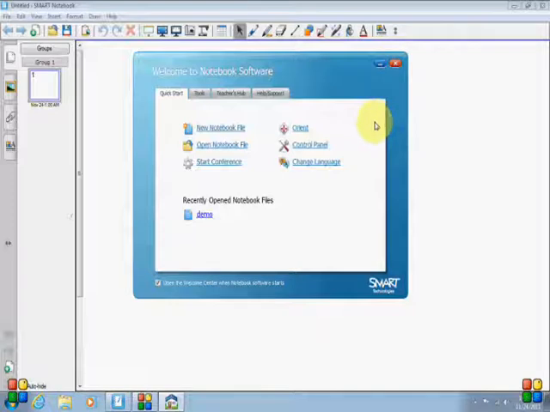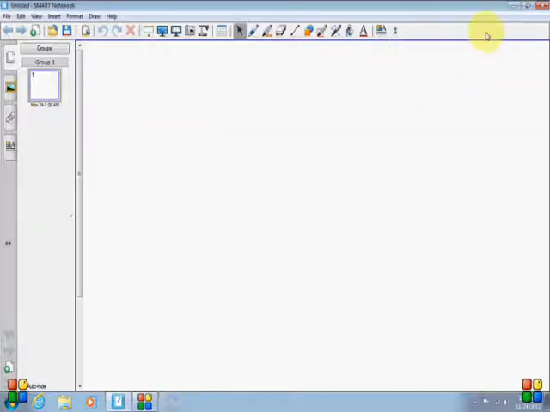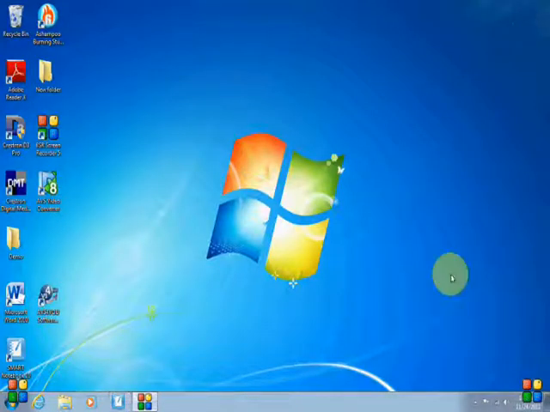You can close this out. You can uncheck this so that when you open this in the future, this will not come up. Recent open notebook files. If you did something in this previously, close it out, open it back up, it'll list all your recent files right here. Close this out. For practice, I'm going to leave this checked. I'm going to close this out.